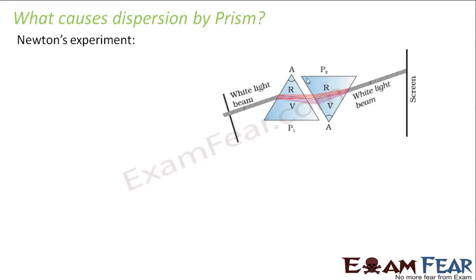Now he took another prism and placed it in front of this prism in this way, in the reverse way. So what happened? The spectrum, that is all the constituent colors, when entered inside this prism, when passed through this prism, what was the output? He obtained white light beam. So what did he conclude?